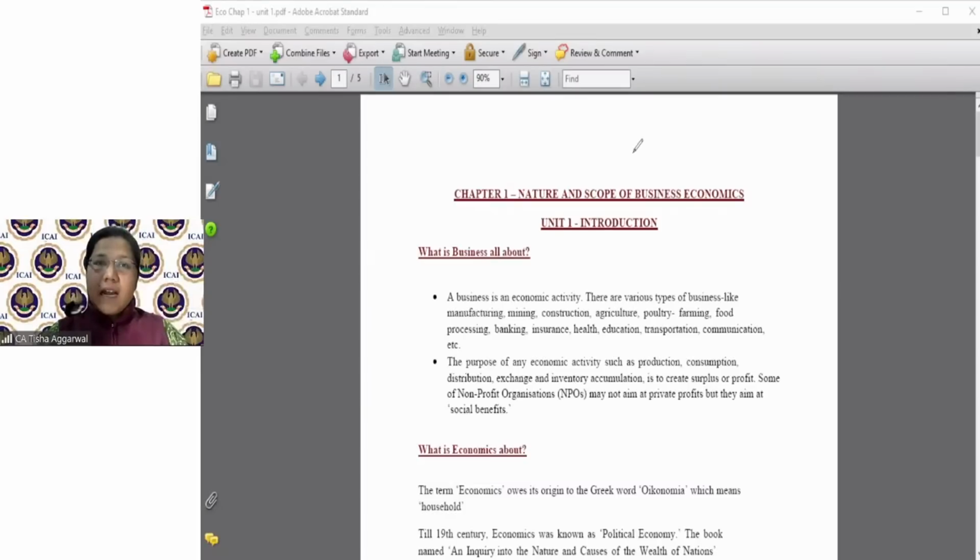Now, because you are starting with a new subject, new chapter, let's have a quick review of how your CA Foundation is going to be with paper number 4, economics. With the new syllabus, you all know that paper number 4, economics, is going to be a 100 marks paper, absolutely solely objective. That means you will have multiple choice questions. And this is one subject which is going to give you an edge and a control over your whole scheme of clearing your foundation with good marks, with great score.